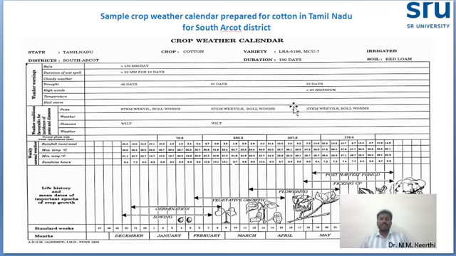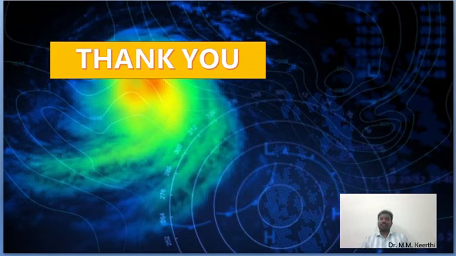So in this lecture we discussed what weather forecasting is, the different types of weather forecasting, and the different weather forecasting services: agro advisory services, synoptic charts, and the crop weather calendar. That's all about crop weather forecasting and its uses.